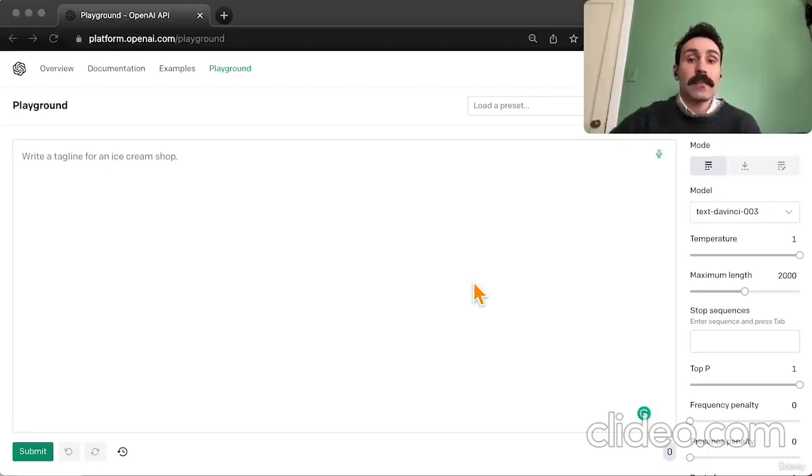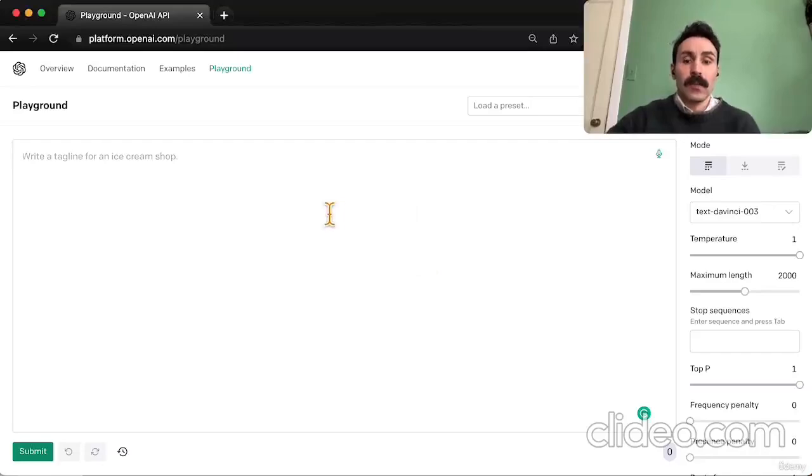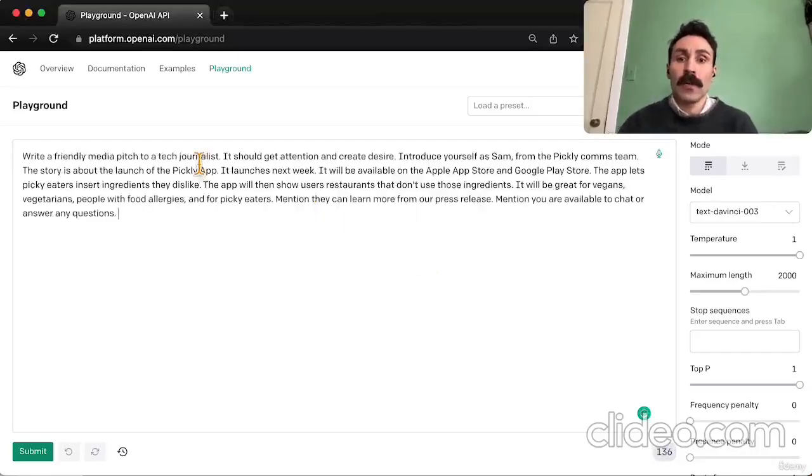Now, emails and media pitches are the most common way to cold contact journalists, bloggers, writers, and editors, but these people are getting countless emails every day, so the standard template just isn't going to cut it anymore. Whether you're doing outreach for PR, for link building, or for something else, ChatGPT can make your pitch writing more efficient. Let's start with this prompt right here that I wrote up.